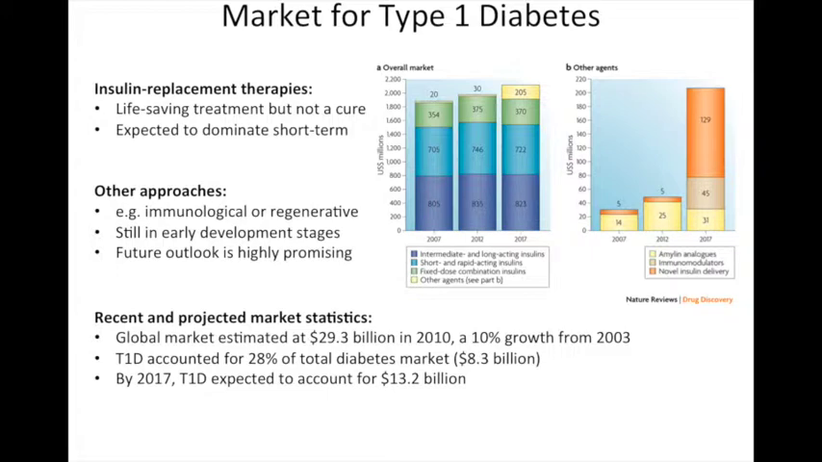In terms of recent and projected global market statistics, type 1 diabetes accounted for $8.3 billion out of the total diabetes market of $29.3 billion in 2010. By 2017, type 1 diabetes is expected to account for $13.2 billion.